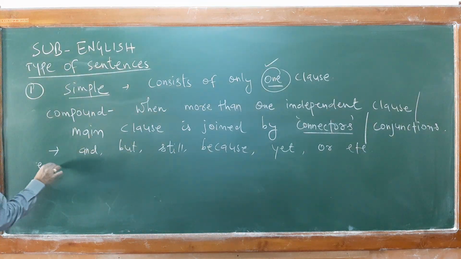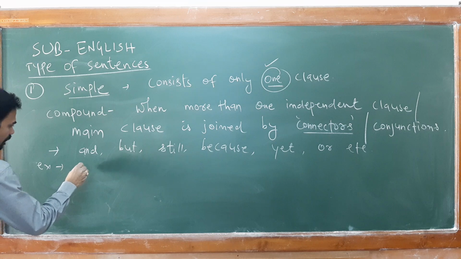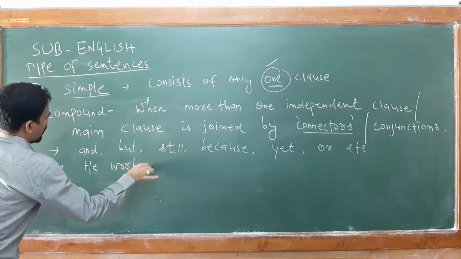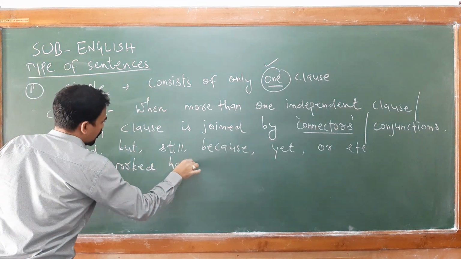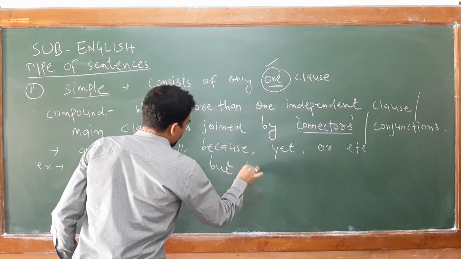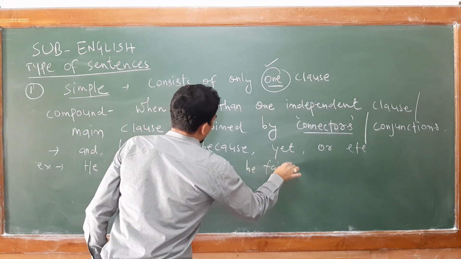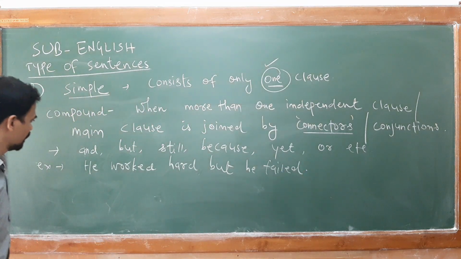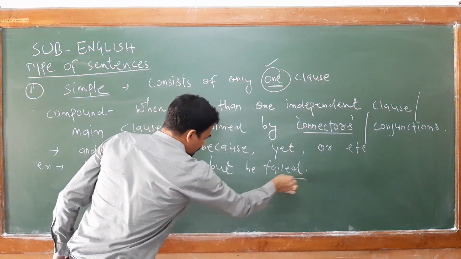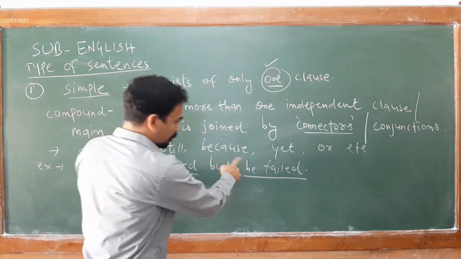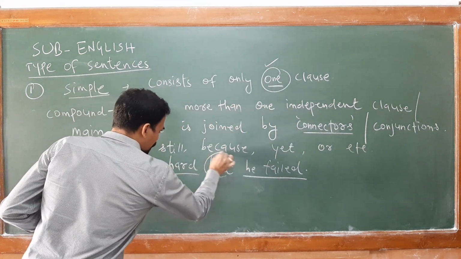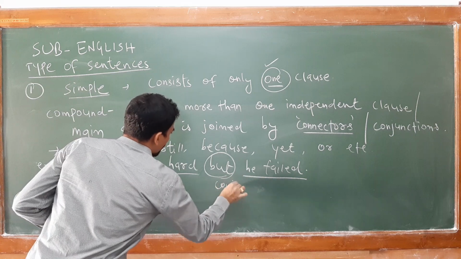For example, he worked hard, but he failed. You see, this is a clause and this is also a clause. Here two independent clauses are connected by your conjunction. This is called your conjunction.